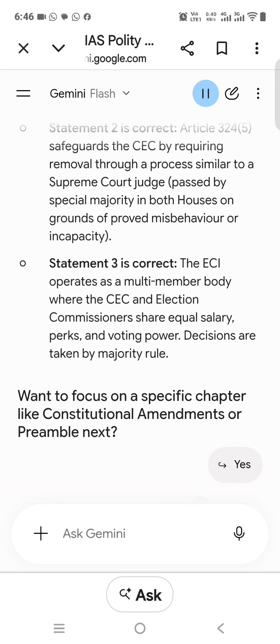A. 1 and 2 only. B. 2 and 3 only. C. 1 and 3 only. D. 1, 2, and 3, subject to legality, need, legitimate state aim, and proportionality.